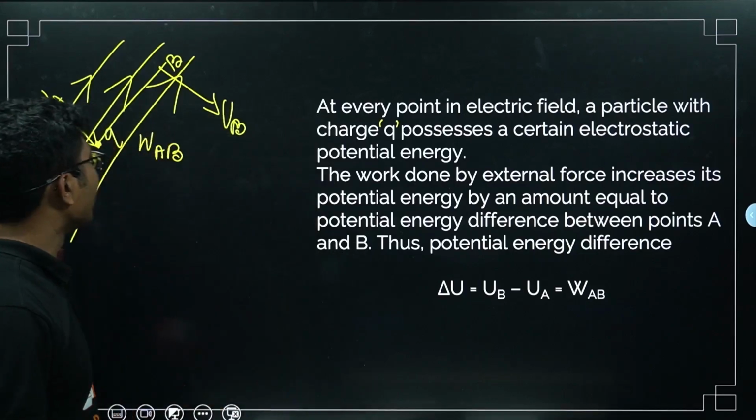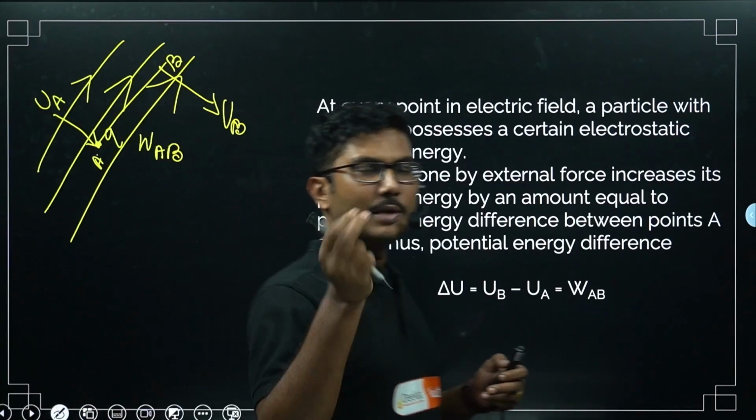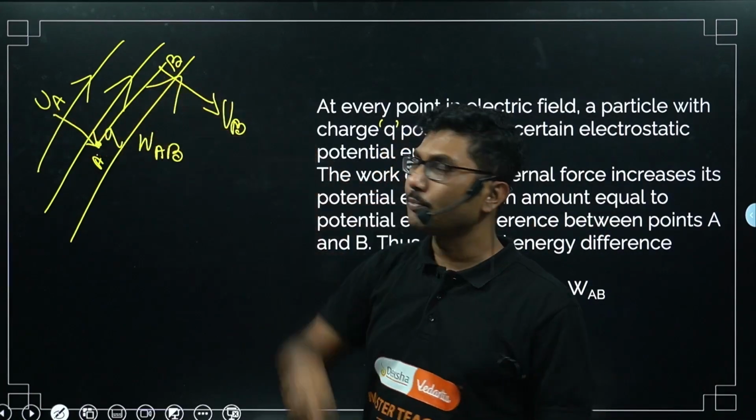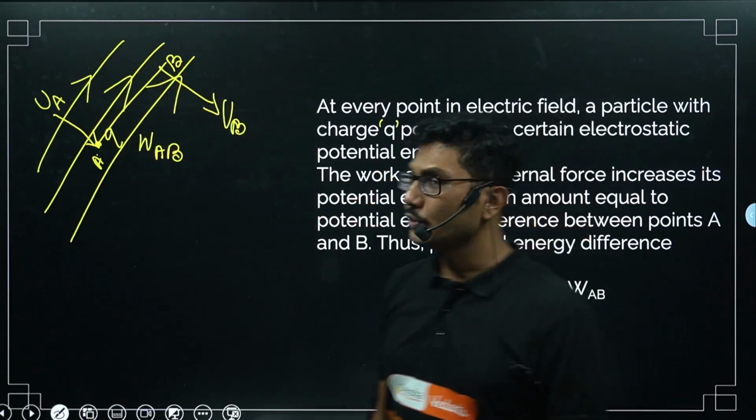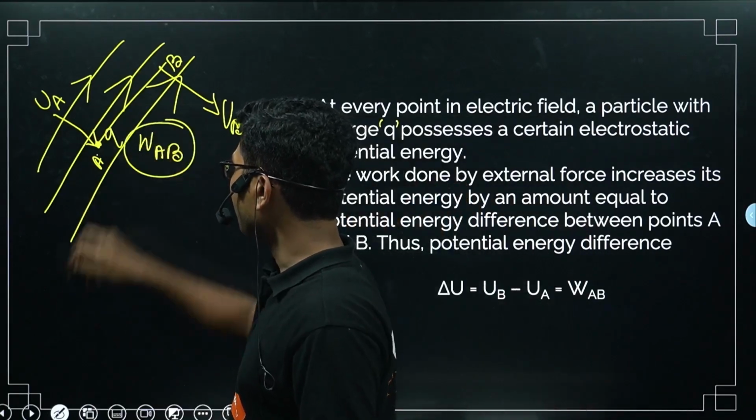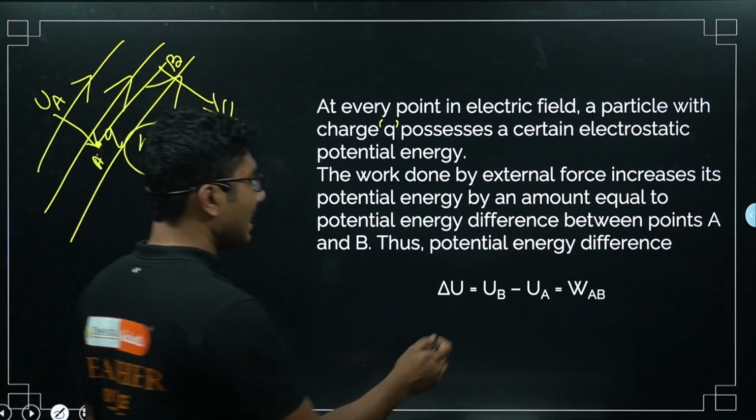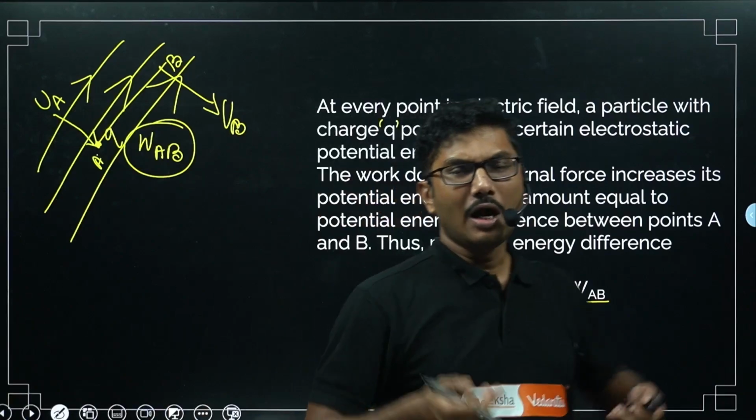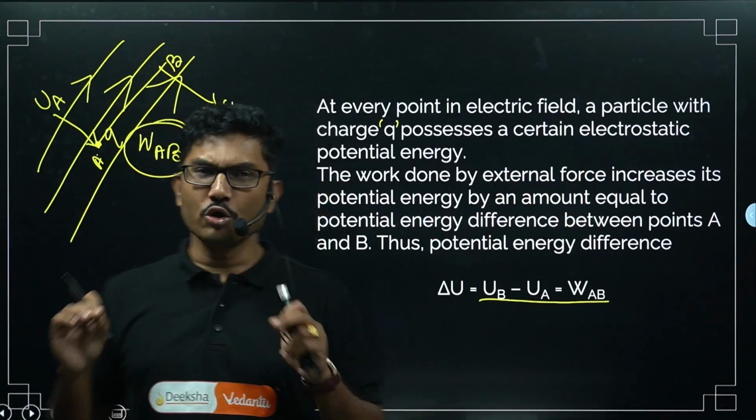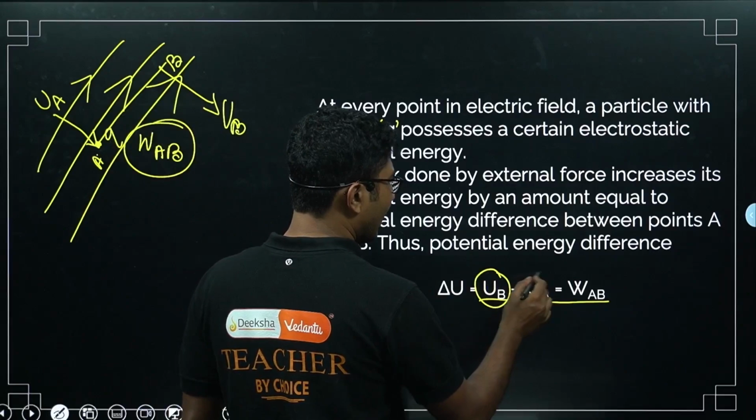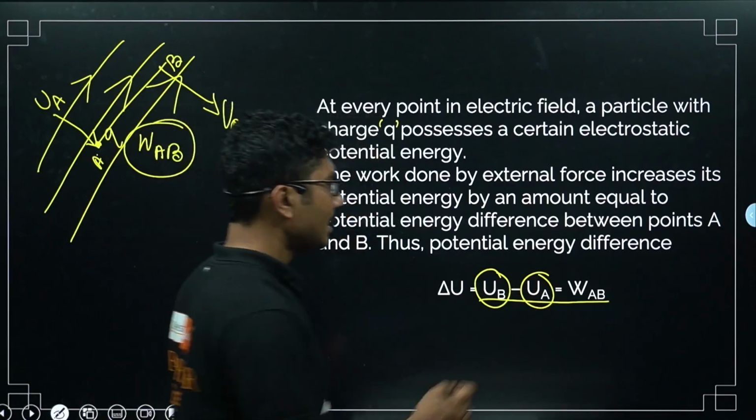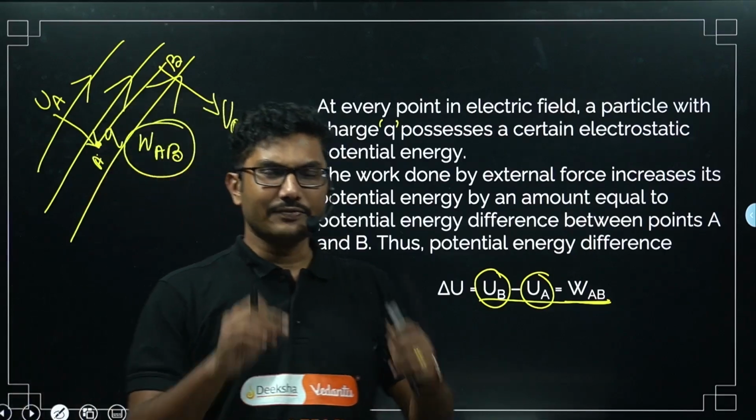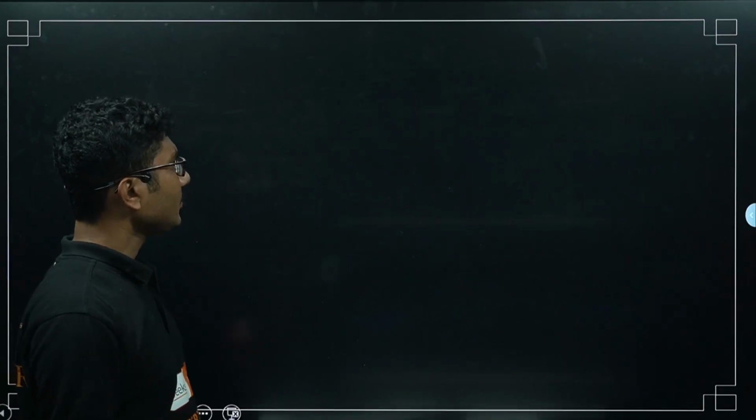So each and every point the charge has separate different potential energy. So at this point the potential energy was UA, at this point potential energy is UB. So whatever work that we have done, that work done is basically the difference in potential energy. So difference in potential energy is the work that is done by us. So most of the cases UB and UA individually is not important, but this work done by us, WAB, that is the difference of potential energy, that is very, very important. Now let's move on.